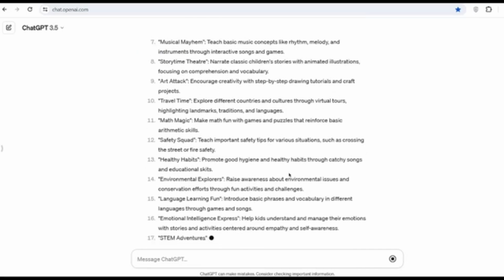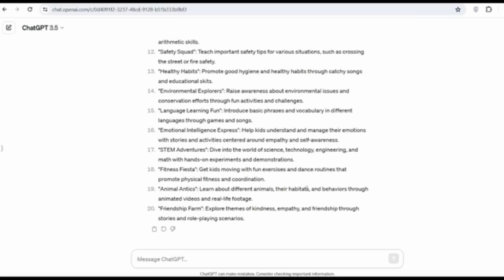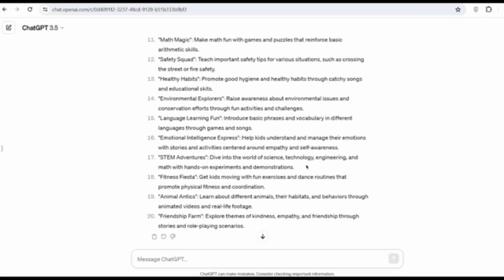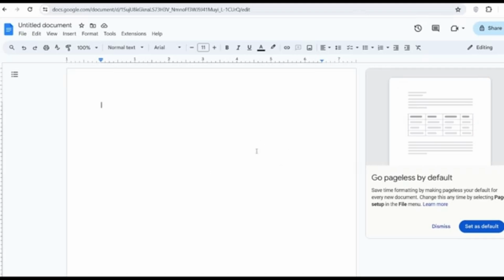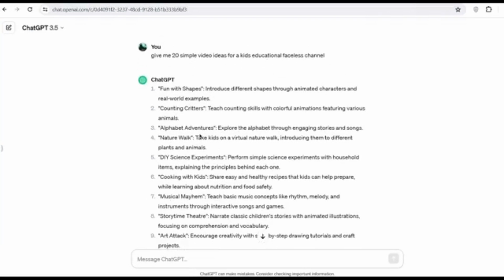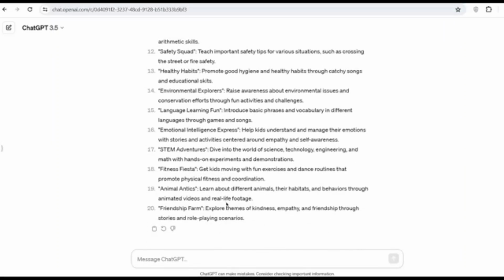Now, once you have your video ideas, the second thing you need to do is come up with the video scripts. You can go about doing this in two different ways. The first way would be coming on over to a Google Doc and writing a script yourself. If you can do that, go ahead and do that. Now, if you can't come up with your own scripts, the second way you can go about getting your script is by using, once again, ChatGPT.